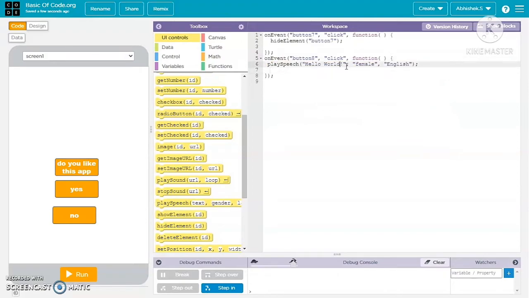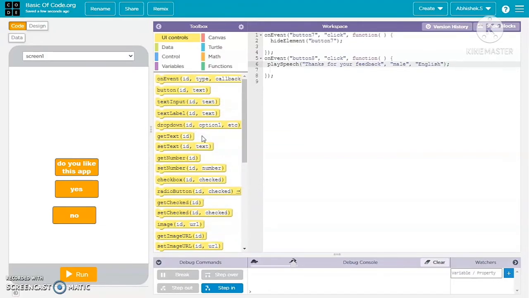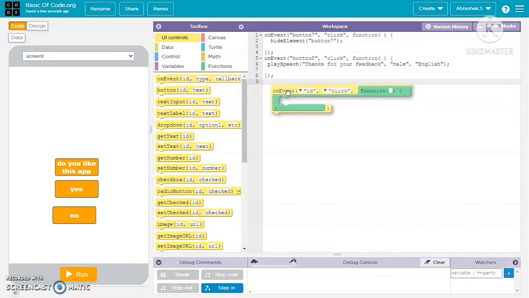Now after that you will need to add a block, play speech, and you can type any text that you want there, and you can choose its gender too. If you want to set that AI to male, you can type male instead of female, and if you want to get the female voice, you can type female instead of male.